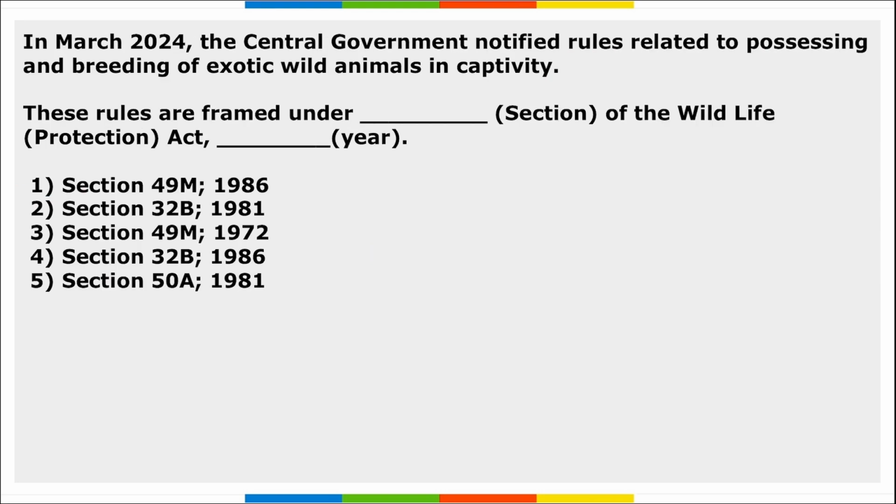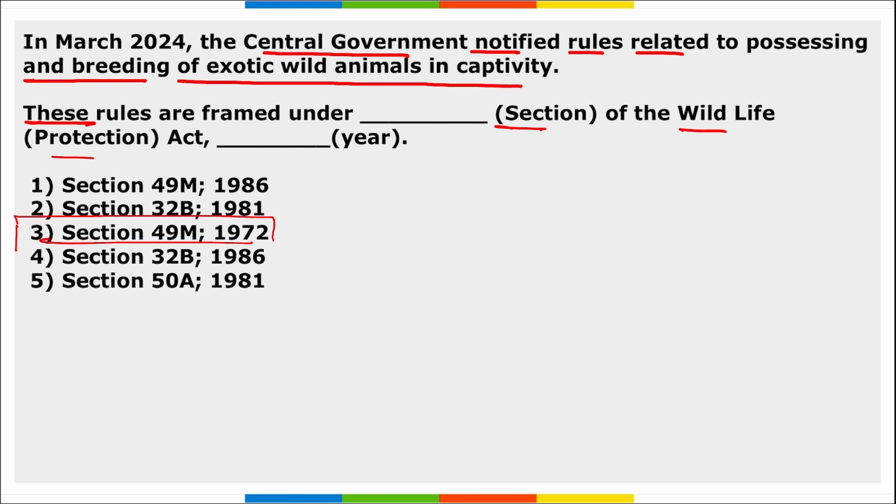Next, the central government notified the rules related to possessing and breeding of exotic wild animals in captivity. These rules are framed under dash section of the Wildlife Protection Act of dash. So these rules are framed under Section 49M of the Wildlife Protection Act of 1972. So the right option here becomes the third option. Take a note of this.